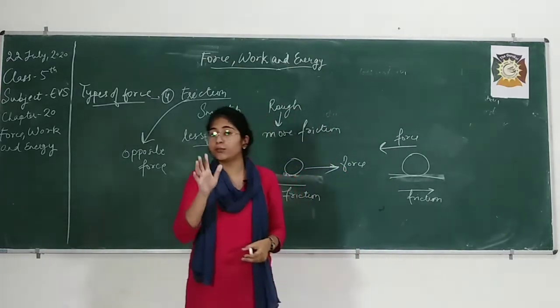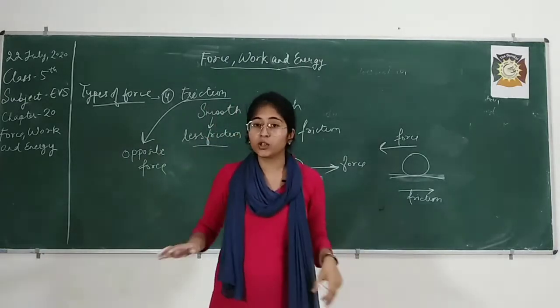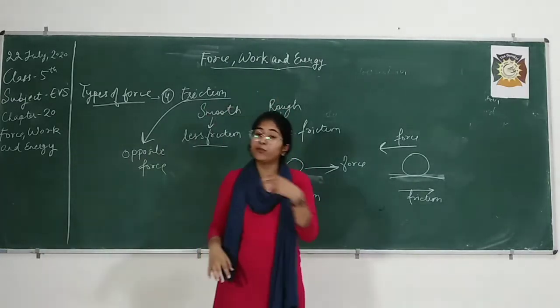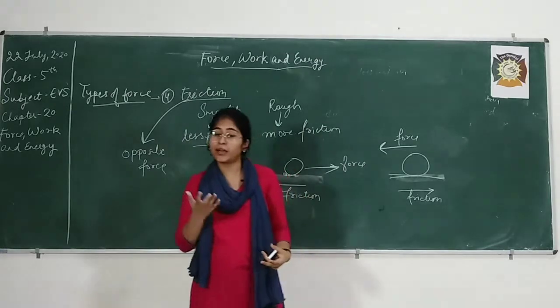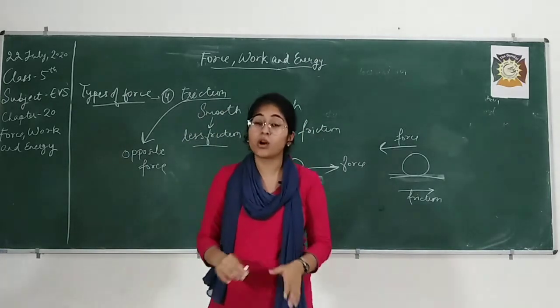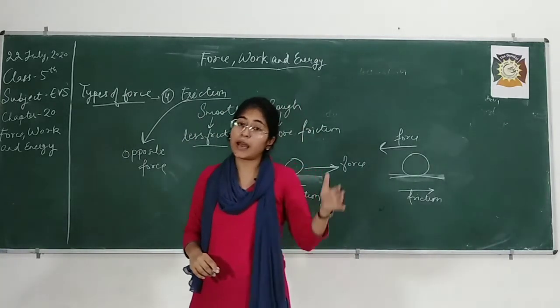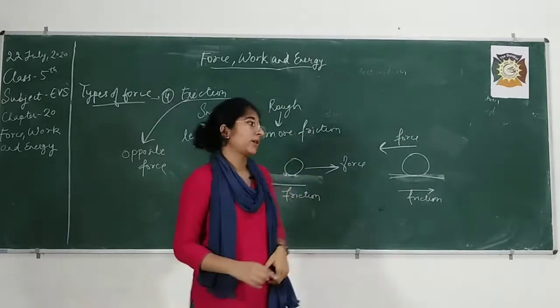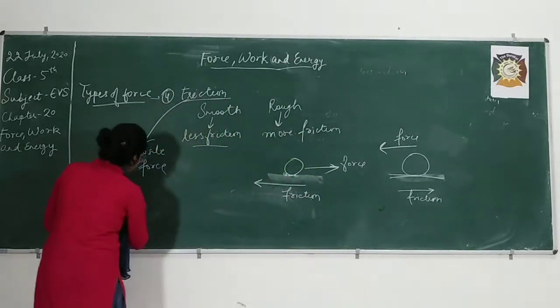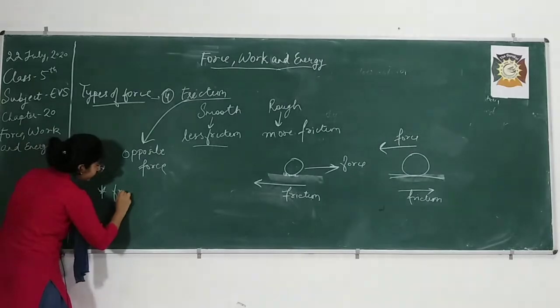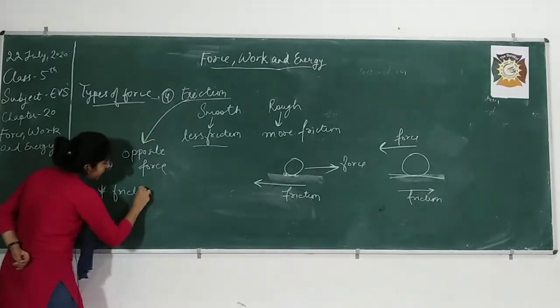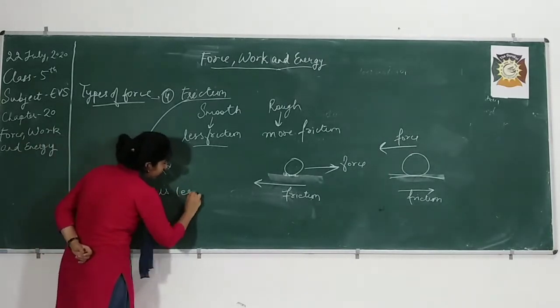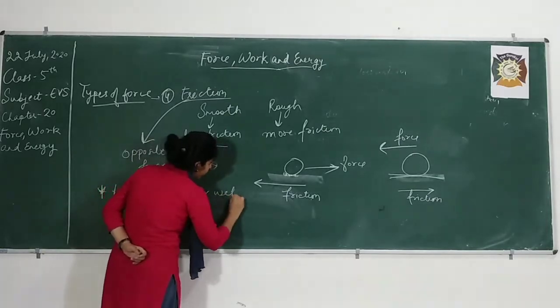If you walk on a wet floor, where there is water on the floor, you will slip, right? There are more chances of slipping because friction on a wet surface is less.